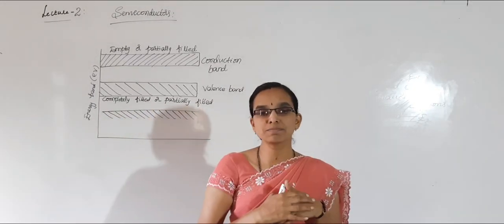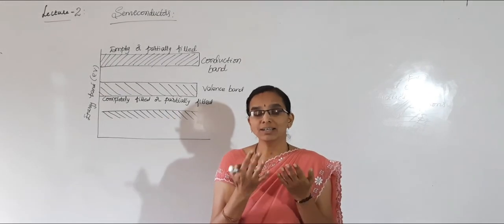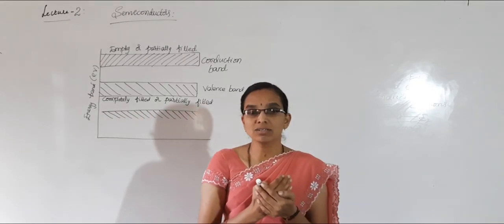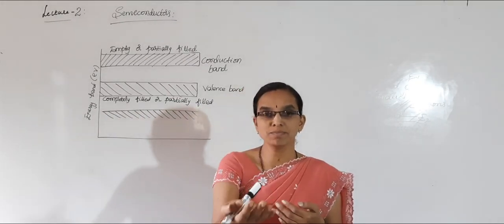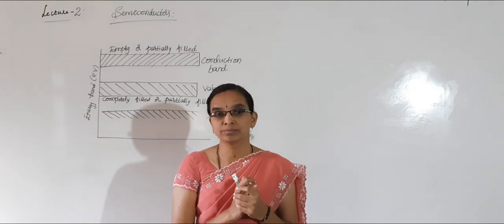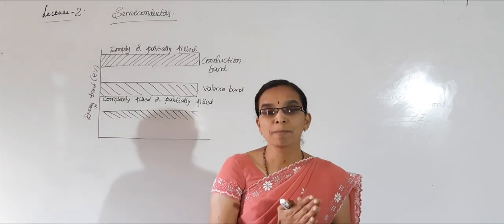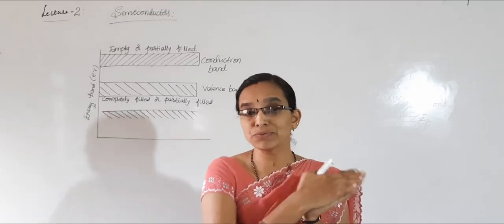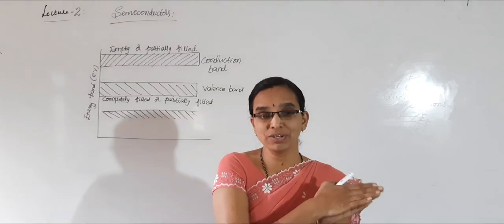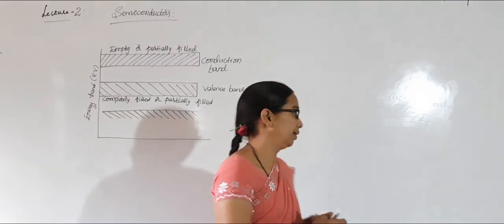On top of the valence band, you will get the conduction band, where the valence electrons get sufficient energy and jump out of the valence band, and they become free. Those are called free electrons, and the energy level occupied by these free electrons is called the conduction band.